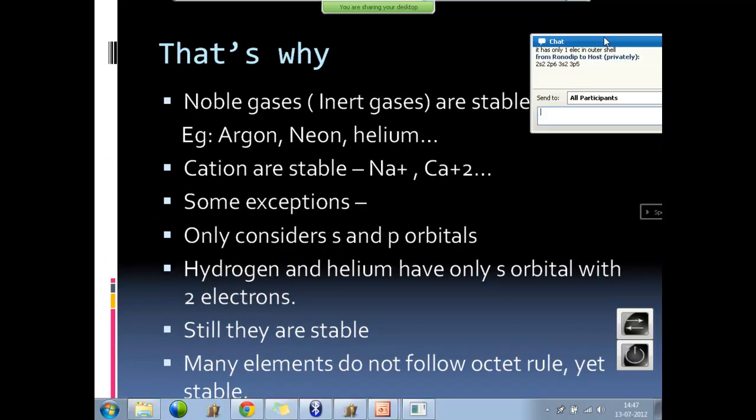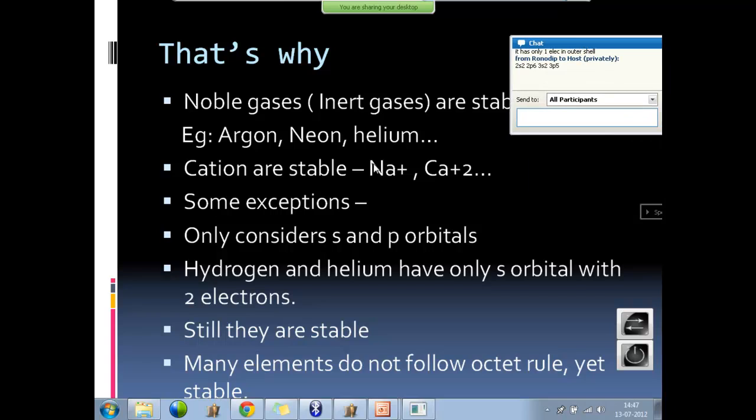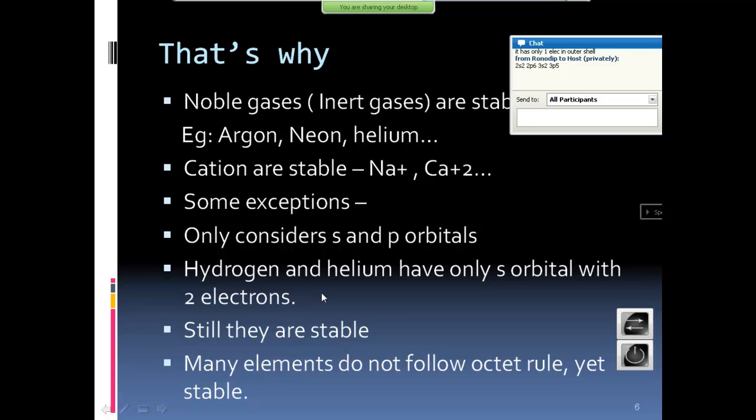Some exceptions, it only considers S and P orbitals. Okay? Hydrogen and helium have only S orbital with 2 electrons. They don't have P orbital at all, but still they are stable. Helium is stable, hydrogen is stable. They do not follow the octet rule. Many elements do not follow the octet rule yet are stable. Transition metals, higher end metals, rare earth metals, uranium, plutonium, thorium, they do not follow the octet rule. Okay. Also iron, all metals, heavy metals.